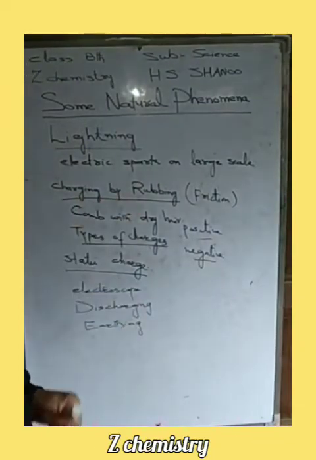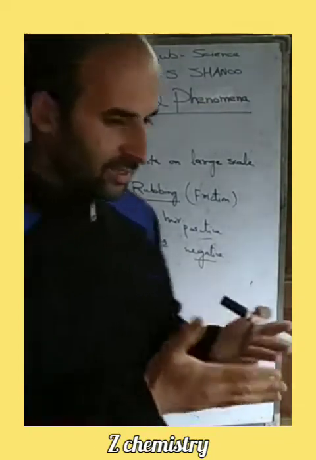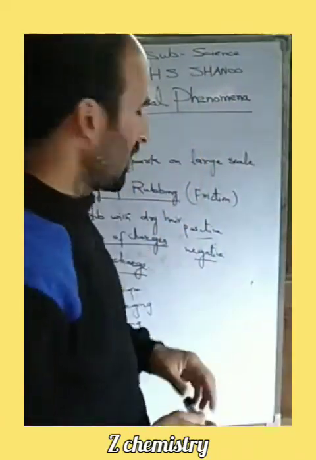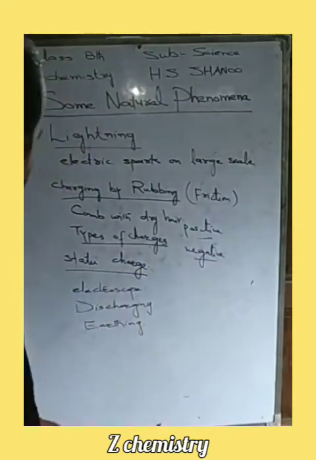This type of accumulation of charges on different objects is called charging by rubbing or charging by friction. It's also called static charge.